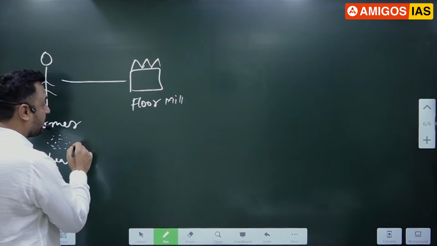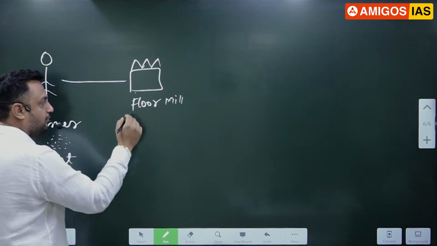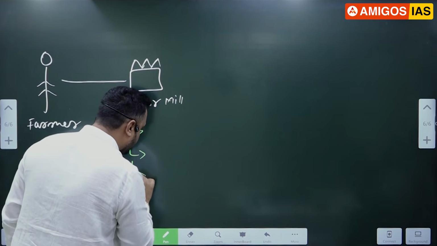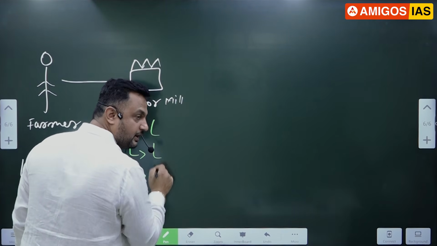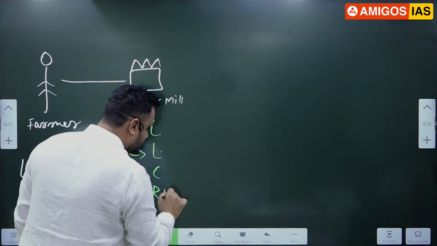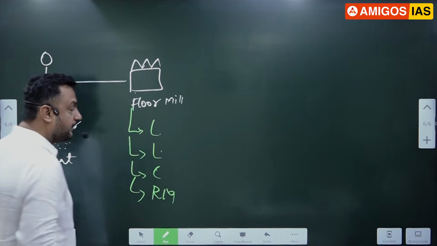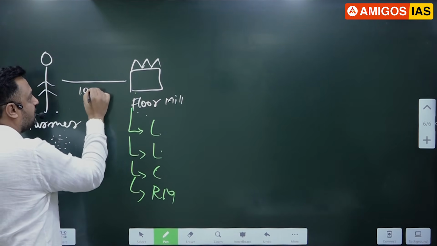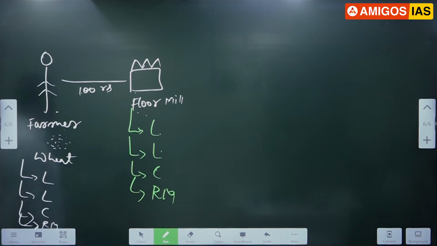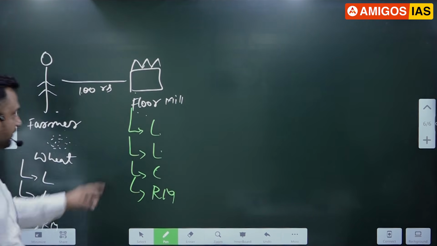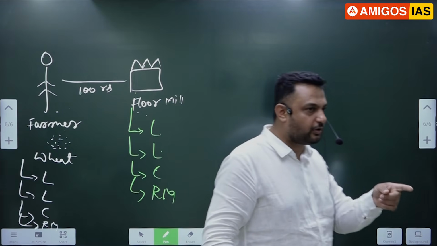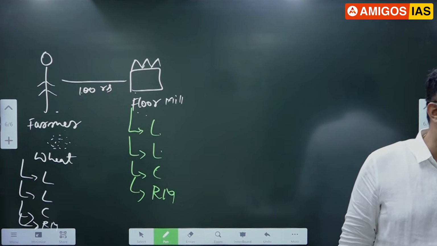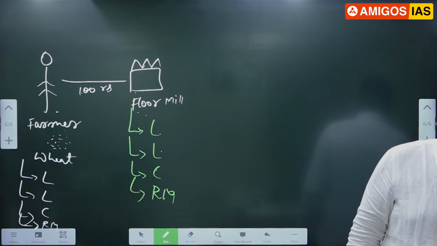Don't worry. So remember, he sells it to flour mill. Flour mill person also spends money on what, the factors of production? Land, labor, capital, and raw material. Farmer sells his produce to flour mill at a rate of 100 rupees. Flour mill wala will purchase at 100 rupees, and he will make that wheat into wheat powder through his machineries.